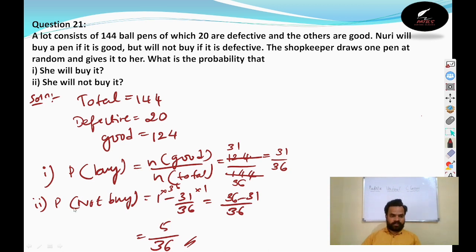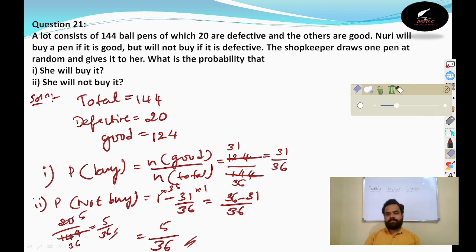Or if you are doing it directly, then it is 20 by 144. Here also 4 5s are 20, 4 3s are 12, 4 6s are 24. Again you will get the same answer. You can do either, right? So this is about question number 21. Can we go for question number 22 now?